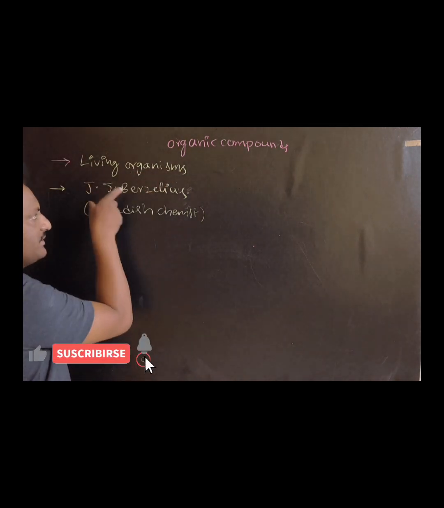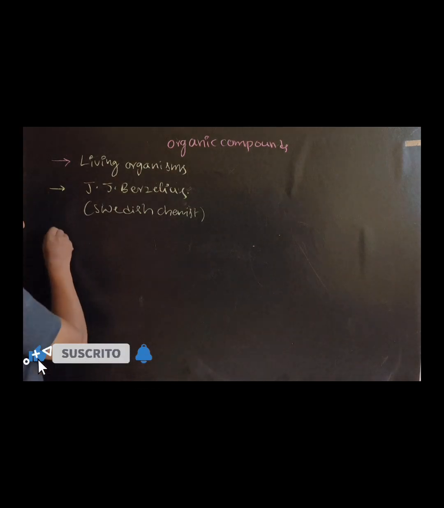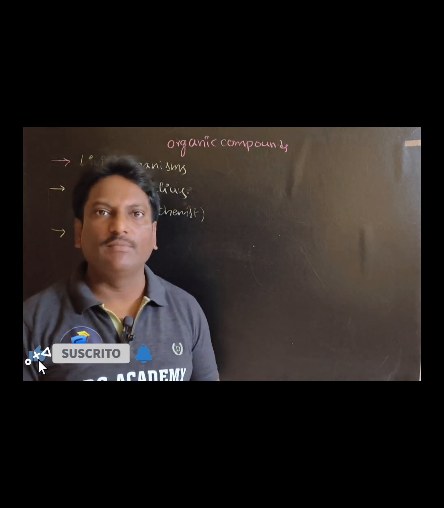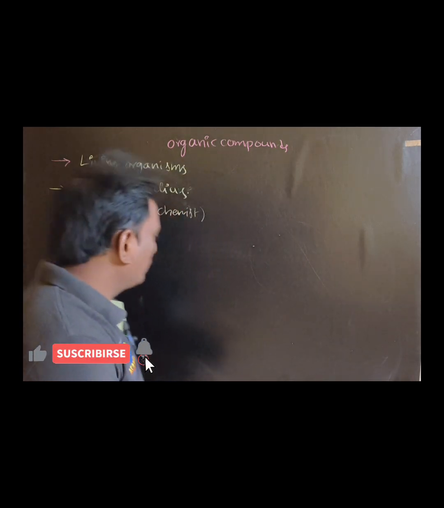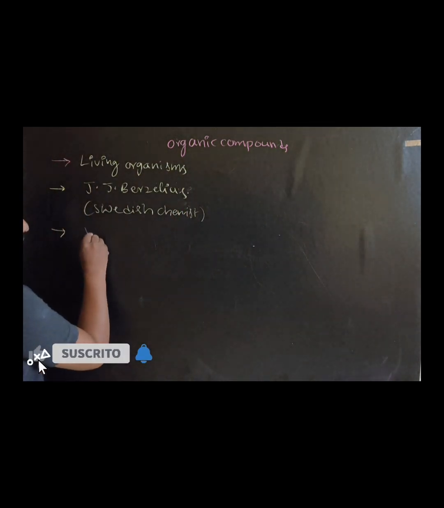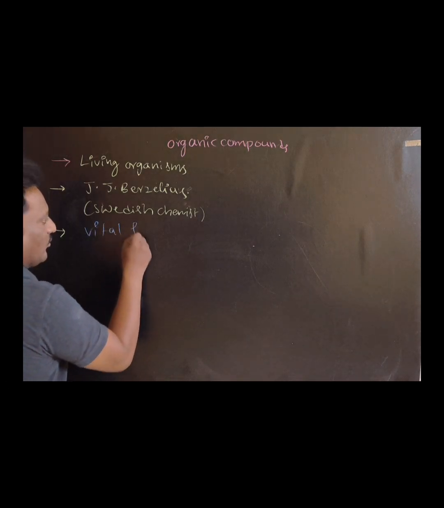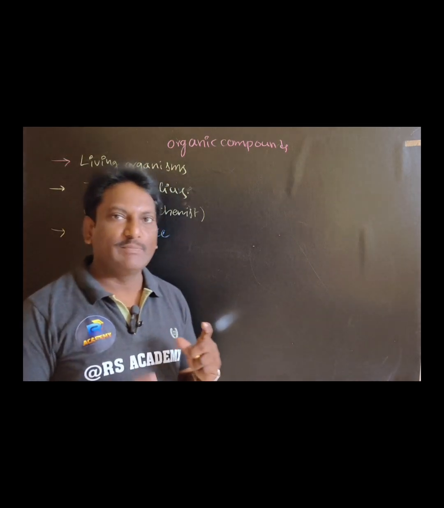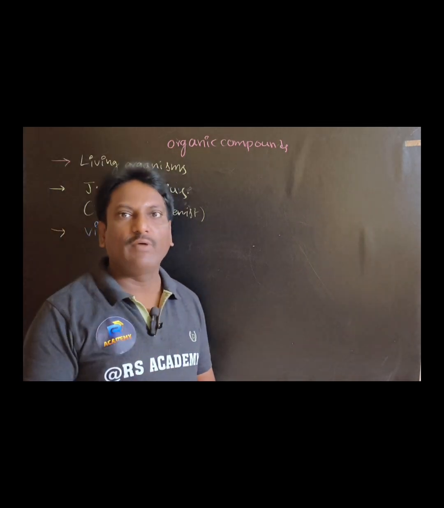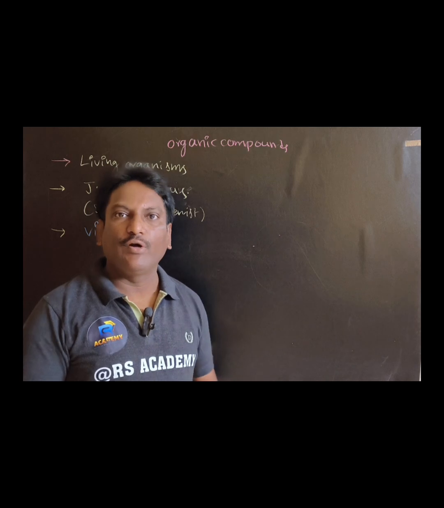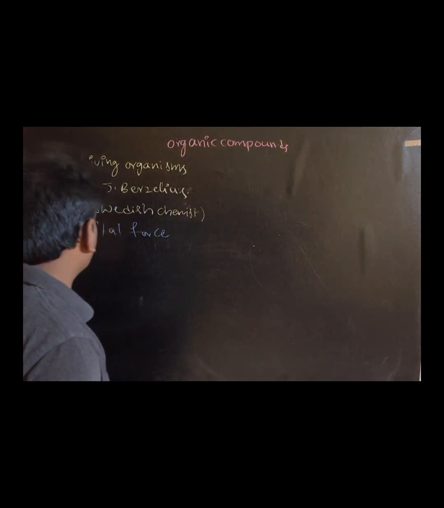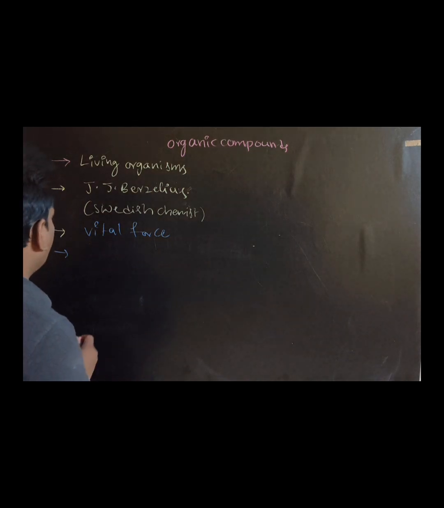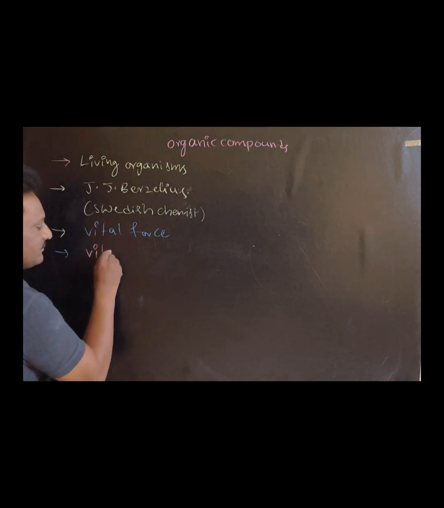According to J.J. Berzelius, organic compounds are obtained in living organisms by vital force. What is vital force? Vital force is a mysterious force which is required to obtain organic compounds in living organisms. Based on this point, he proposed one theory, that is the vital force theory.